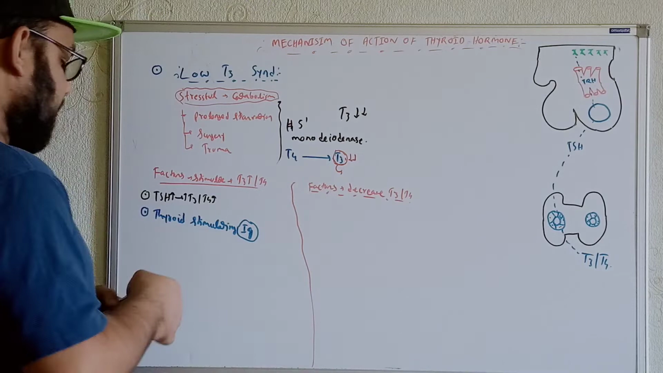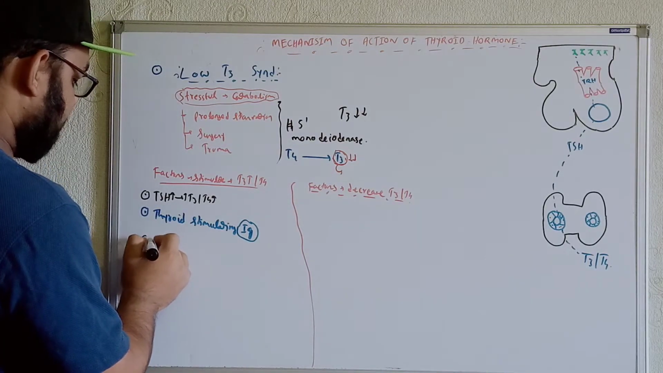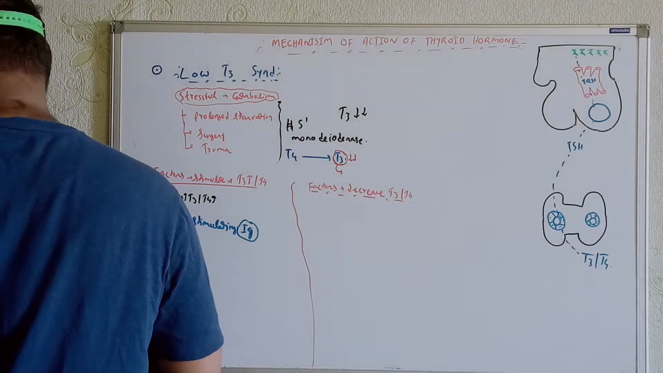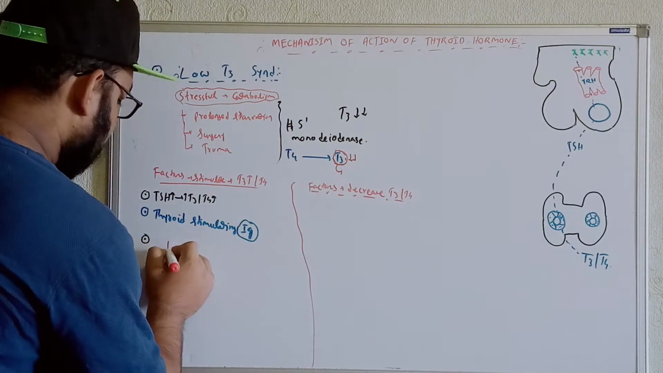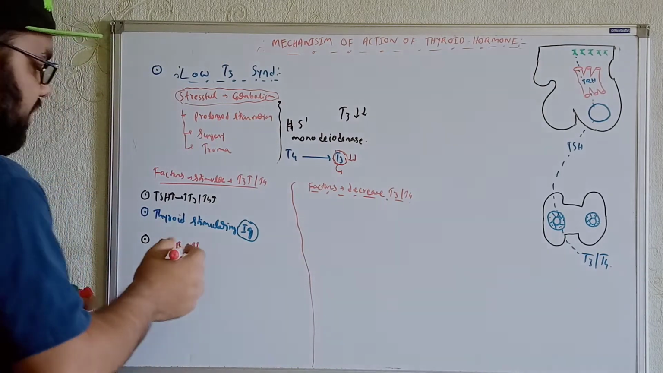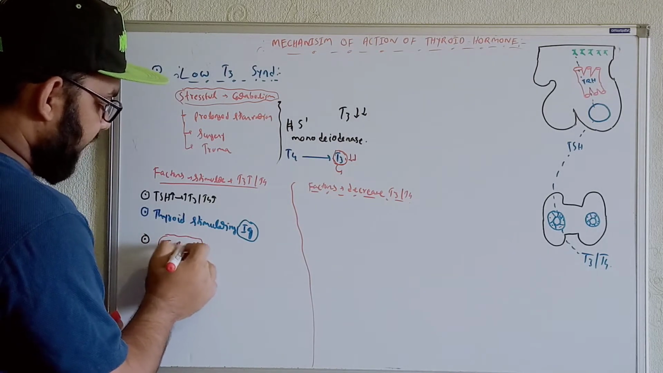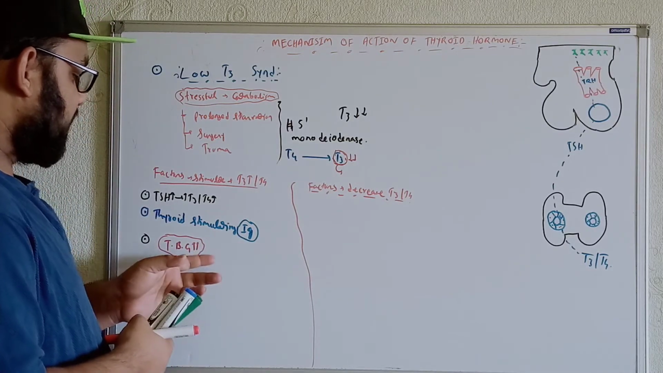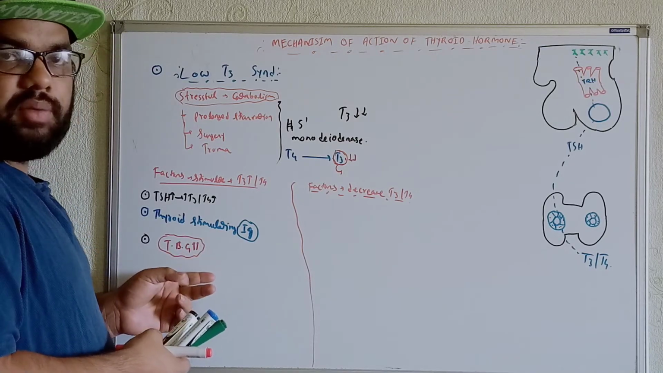Now what are the other factors? Let's try to understand from here. During pregnancy, as I said earlier, the total thyroid binding globulin protein level will be increased. When thyroid binding globulin protein is elevated within the circulation, more of the T3 and T4 will be bound by thyroid binding globulin protein.